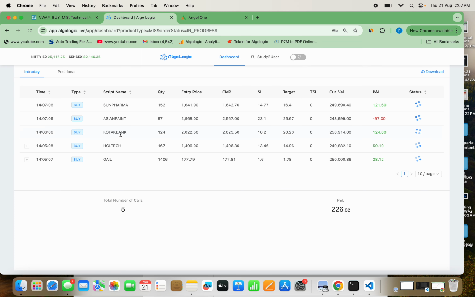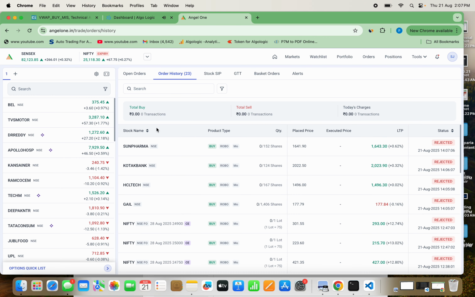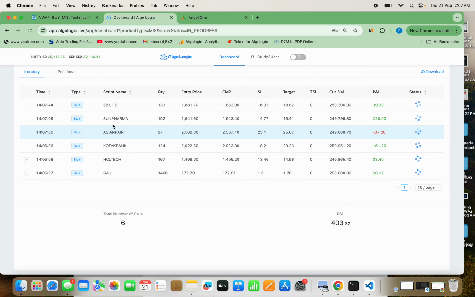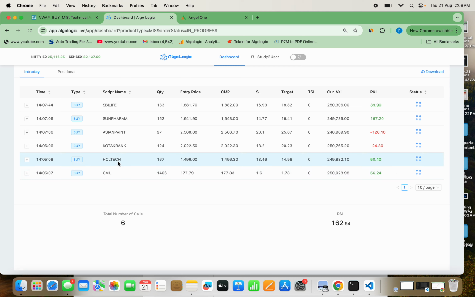Let me go back again. GAIL, HCL Tech, Kotak Bank, Sun Pharma. Now SBI Life has come. Let's see whether SBI has come or not. Let me refresh it. GAIL, HCL Tech, Kotak Bank, Sun Pharma. It should come. I'll refresh this. GAIL has come, HCL Tech has come, Kotak Bank has come. 1, 2, 3, 4, 5, 6.